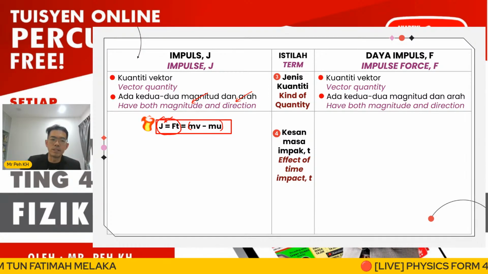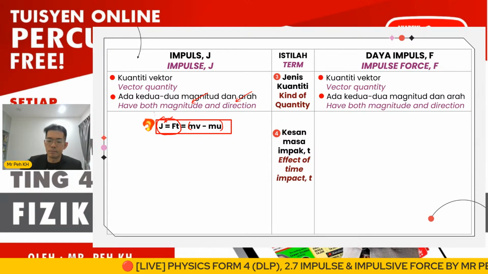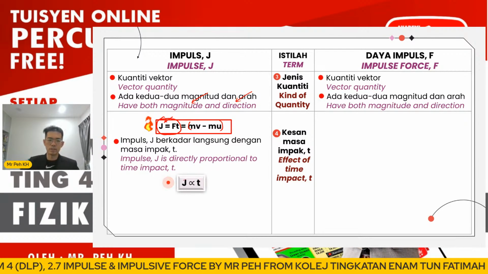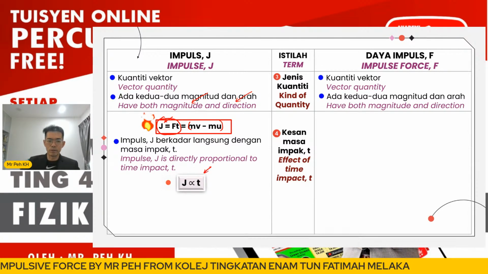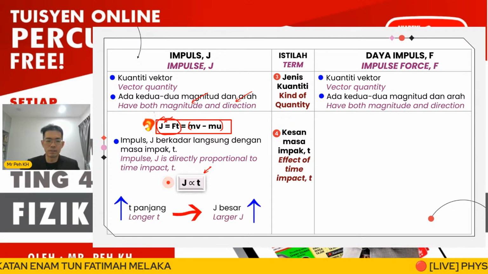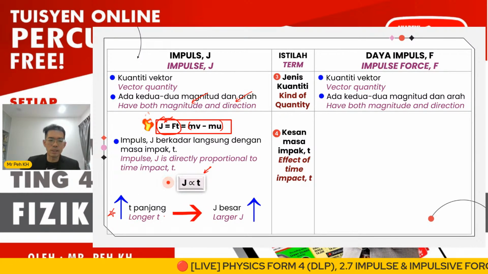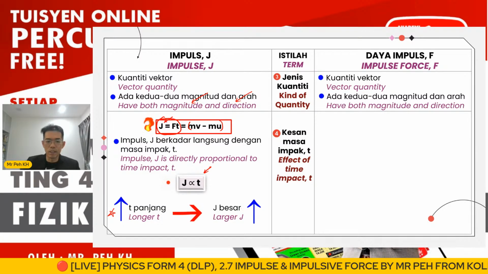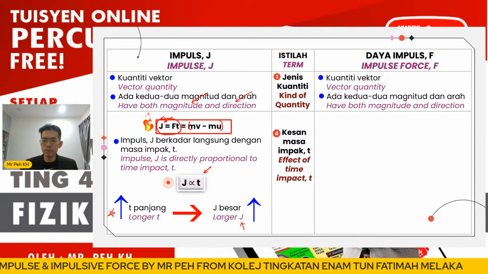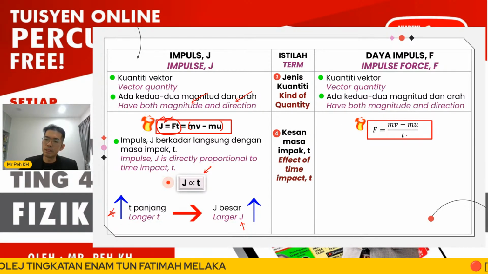From here, you may see that the J, or the impulse, is directly proportional to the time impact. That means that when time increases, the impulse will increase. So with a longer time impact, the impulse, which we represent with the symbol capital J, will be increased.